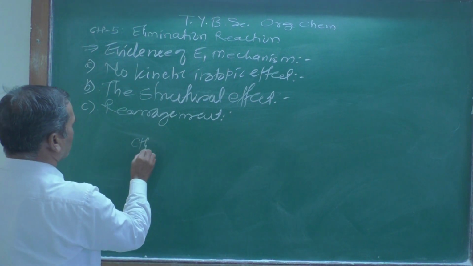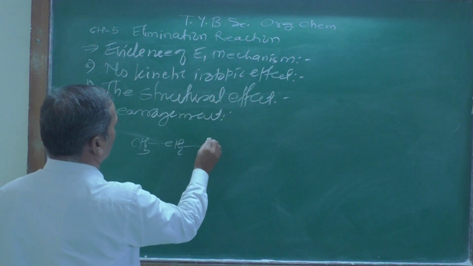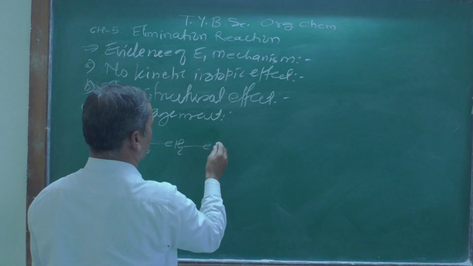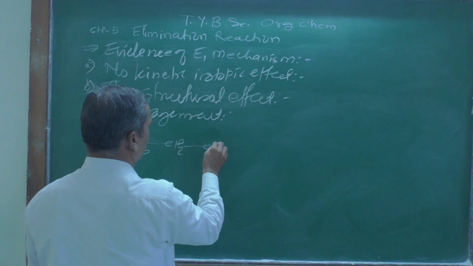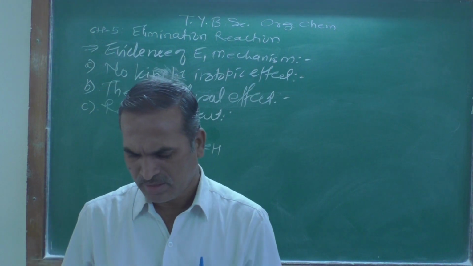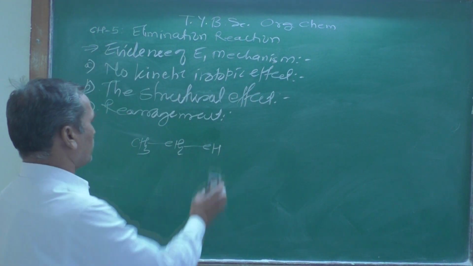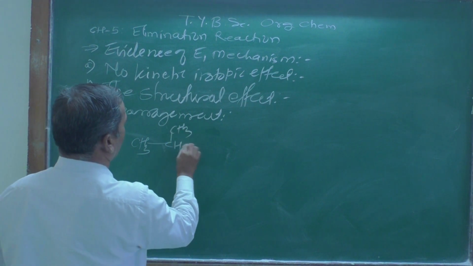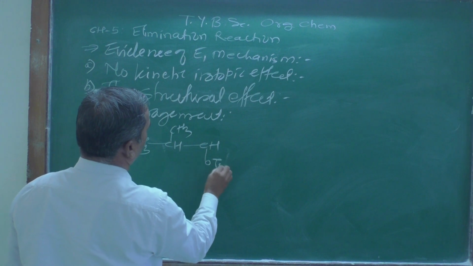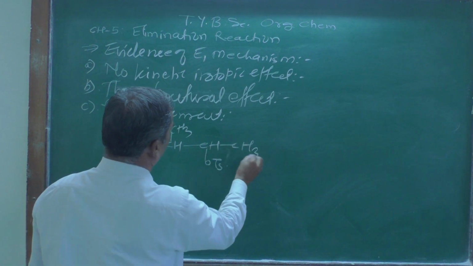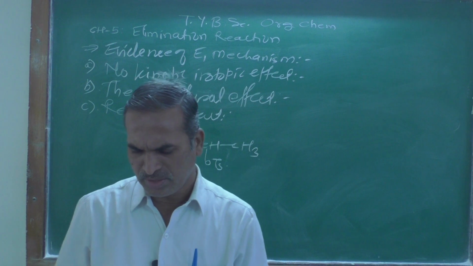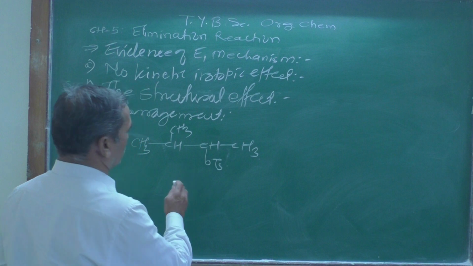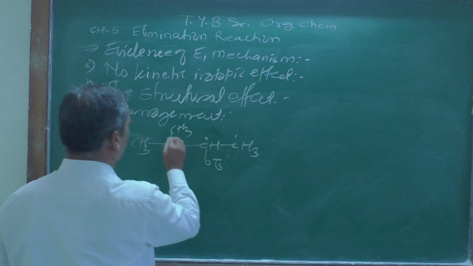Let us see here CH3, then CH, then one more CH, CH3, then CH, OTs and the CH3. This is the compound written over there, carbons 1, 2, 3, 4.